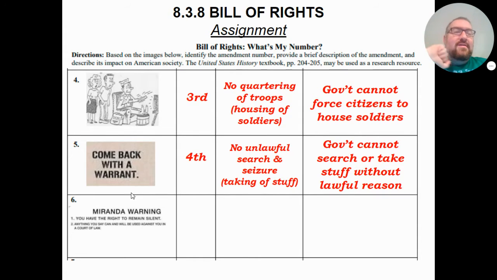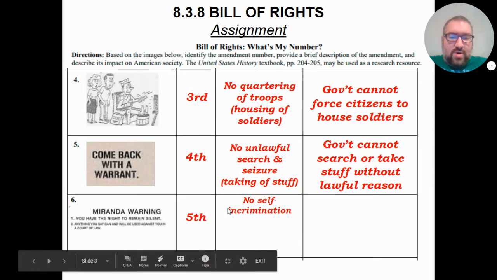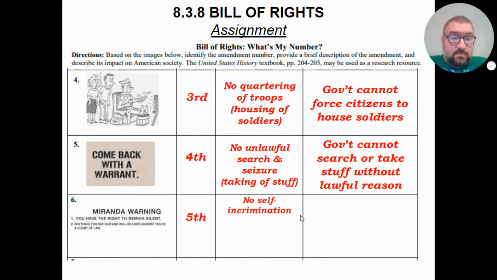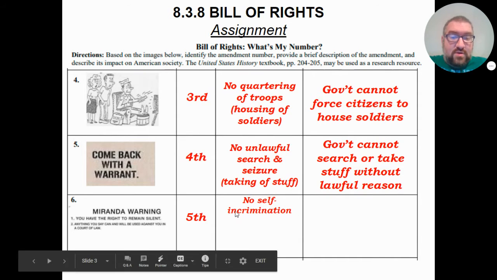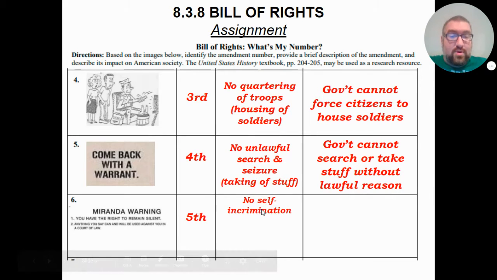That brings us to the Fifth Amendment. And the Fifth Amendment says that there will be no self-incrimination. That means the government cannot force you to incriminate yourself. What does that word even mean? Well, if you don't know, stop. Break it down. What is the root of the word incrimination? Drop the in, drop the ation. What have you got? Criminal. So self-incrimination means proving yourself to be a criminal.